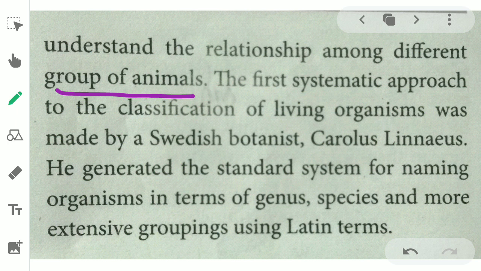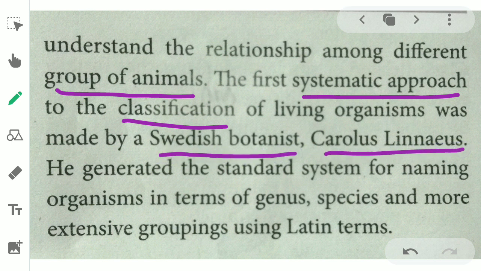The first systematic approach of classification was coined by the Swedish botanist Carolus Linnaeus. He generated a standard system for naming organisms, with the terms genus, species and more extensive groups in Latin terms. Carolus Linnaeus is the father of taxonomy. He made the classification, so he is the father of taxonomy.